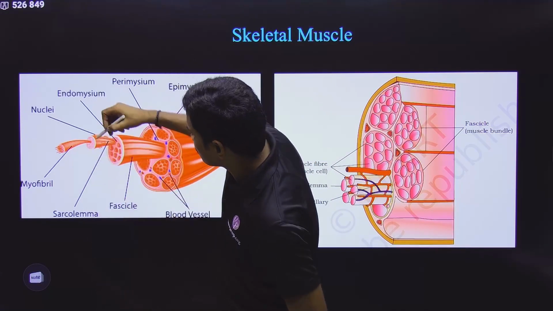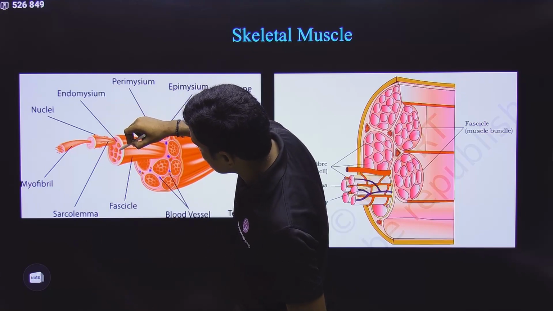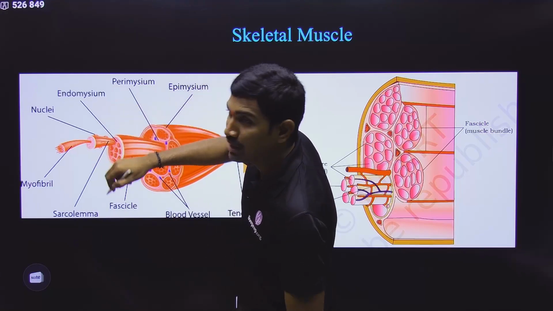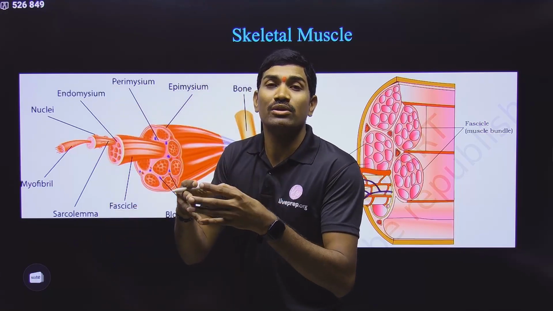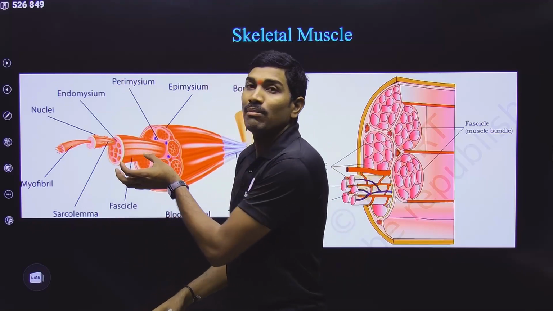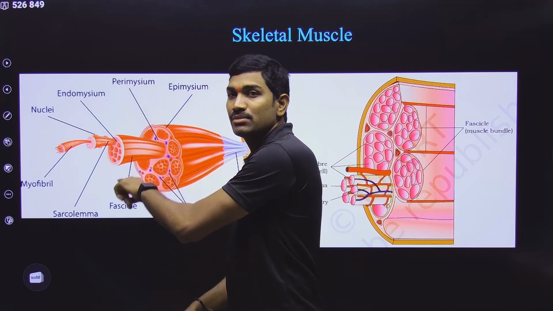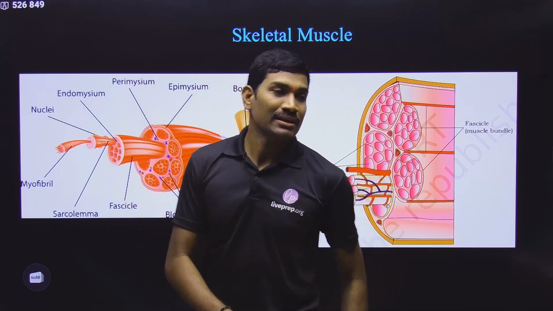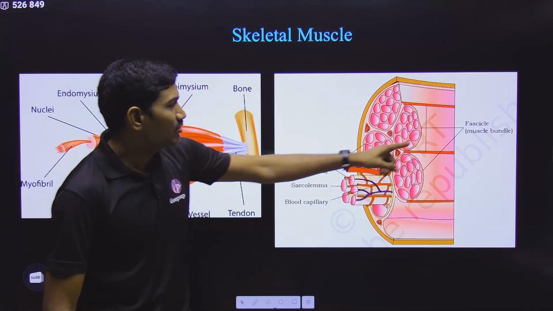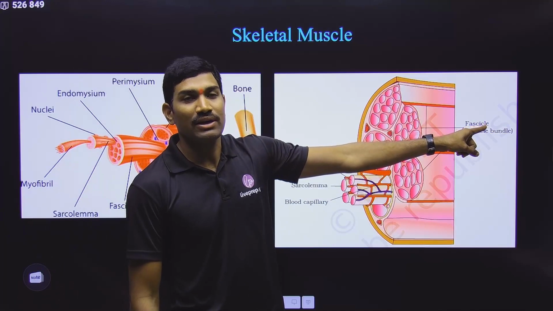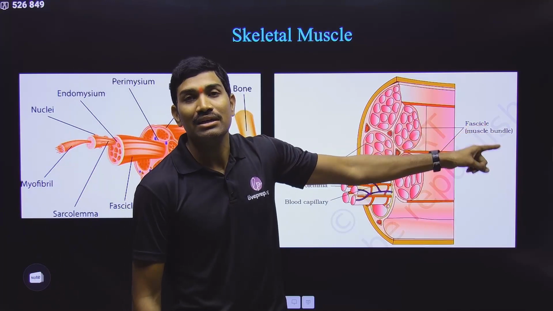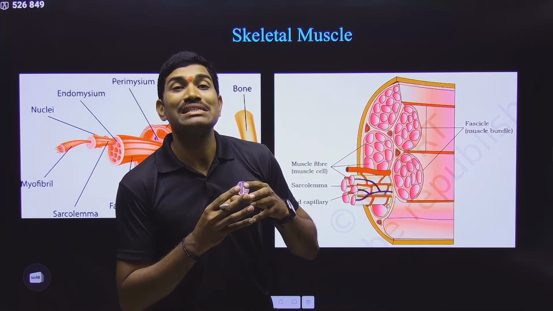Like this is one muscle cell, one muscle cell, one muscle cell. Likewise, many muscle cells are grouped together. That's why this is called a muscle bundle. Please understand this, bundle. And this bundle is also called a fascicle. In the NCERT, they have given a name called fascicle. What is this fascicle? This is nothing but a muscle bundle. It is the bundle of muscle cells.